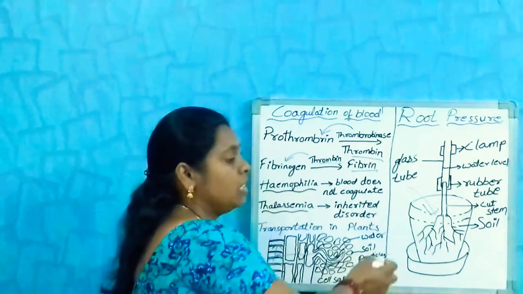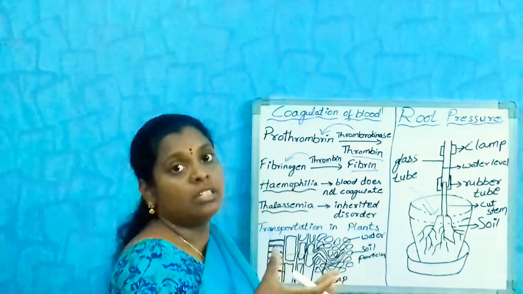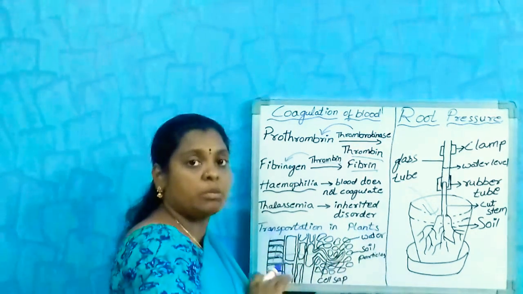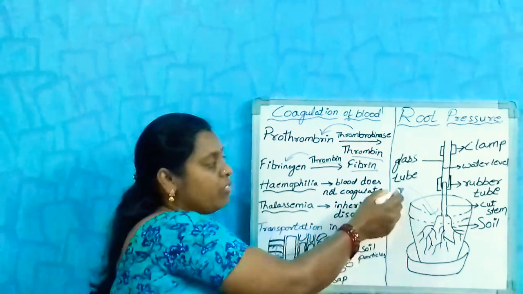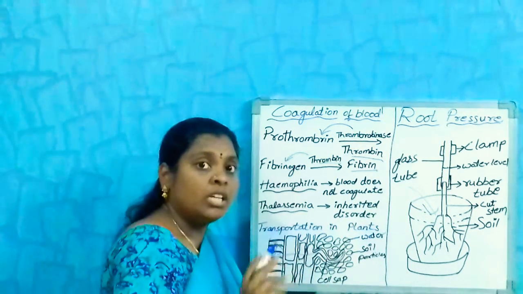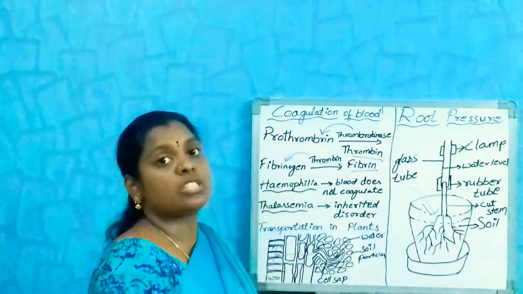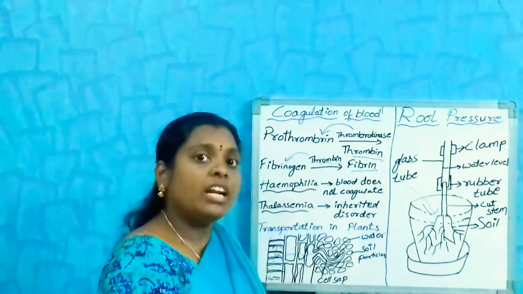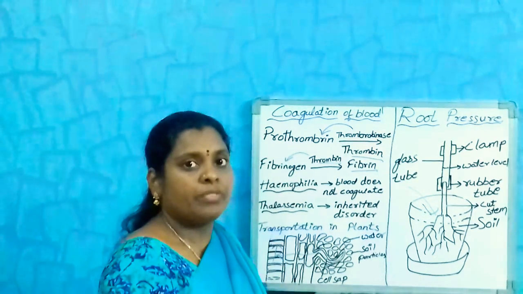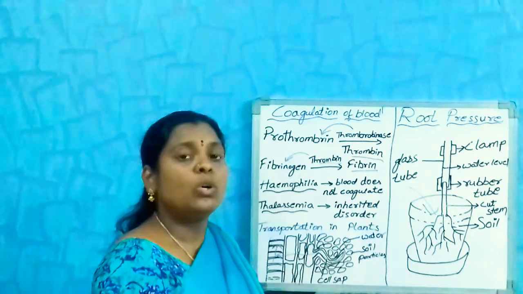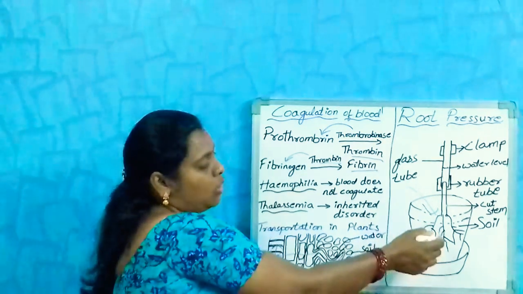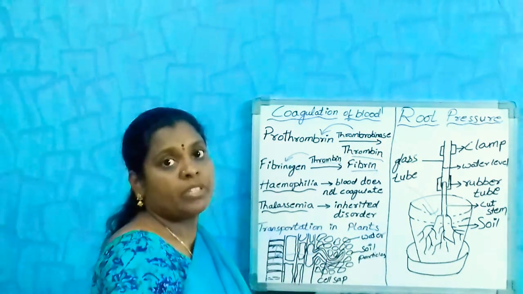Then what happens? It absorbs the water. Same as I just explained. When we are pouring water, the salts which are present in the soil are diluted when compared to the root, means the cell sap.